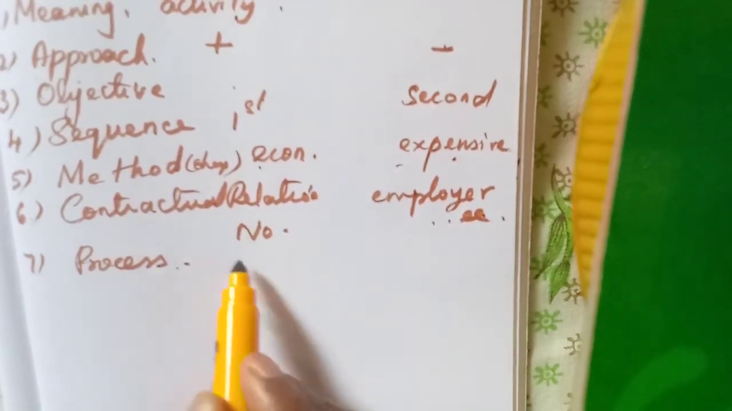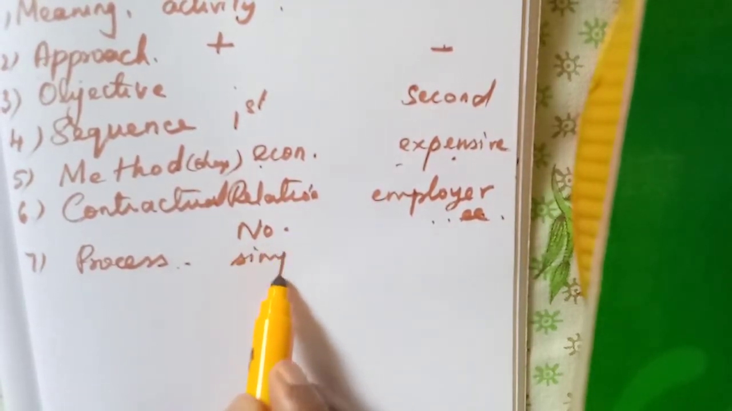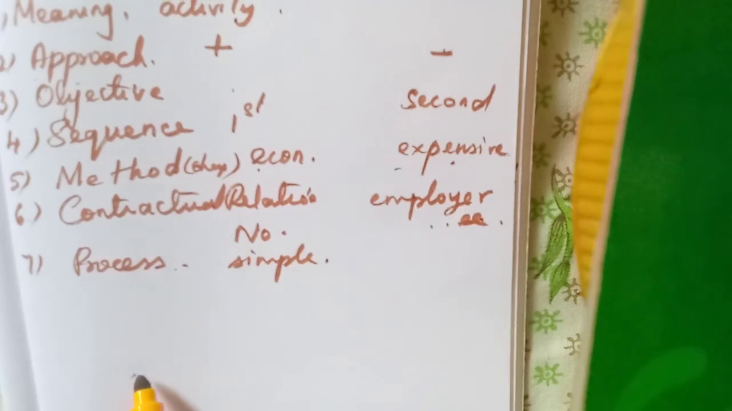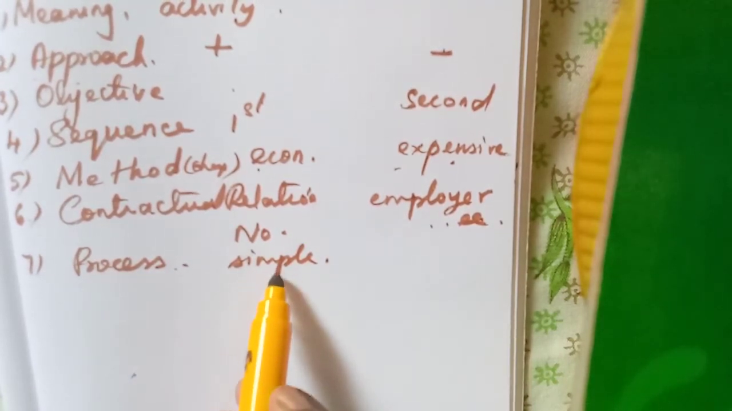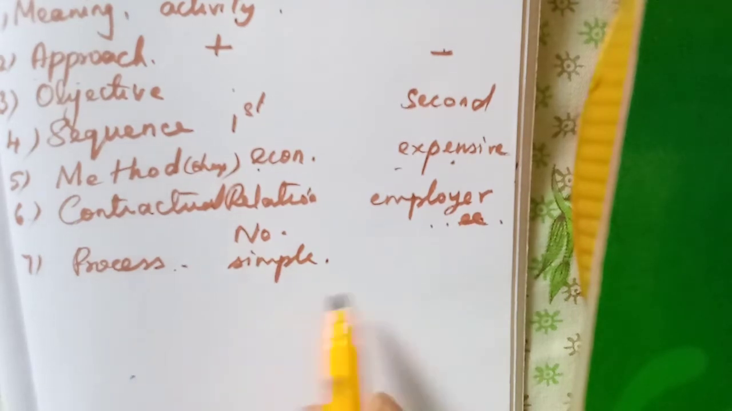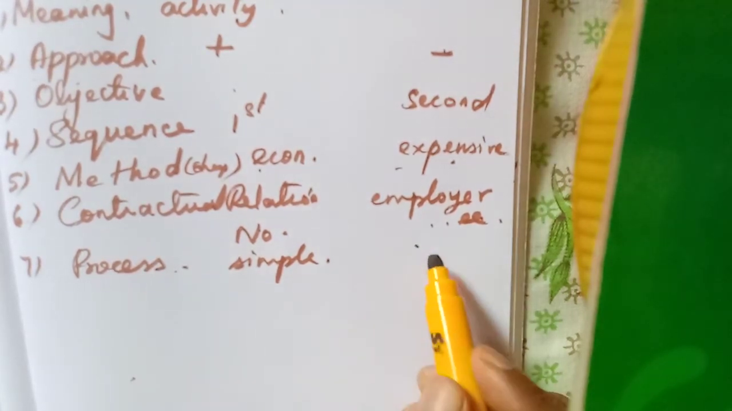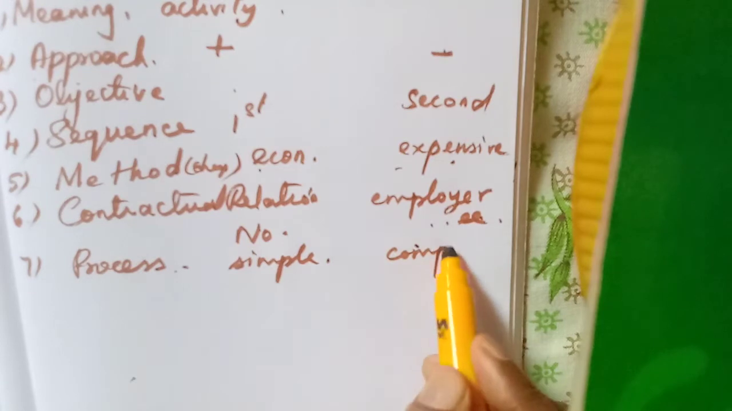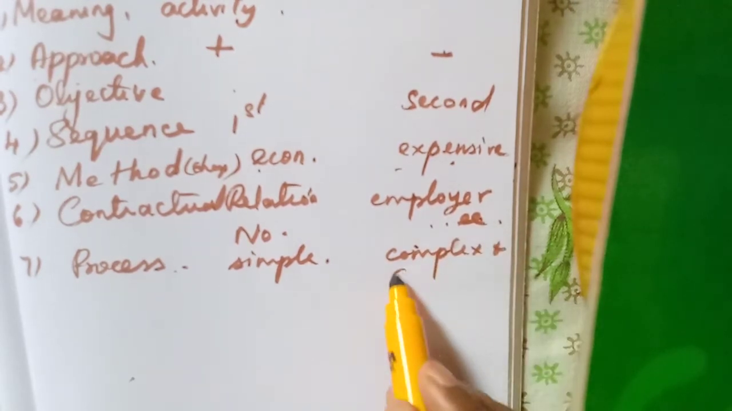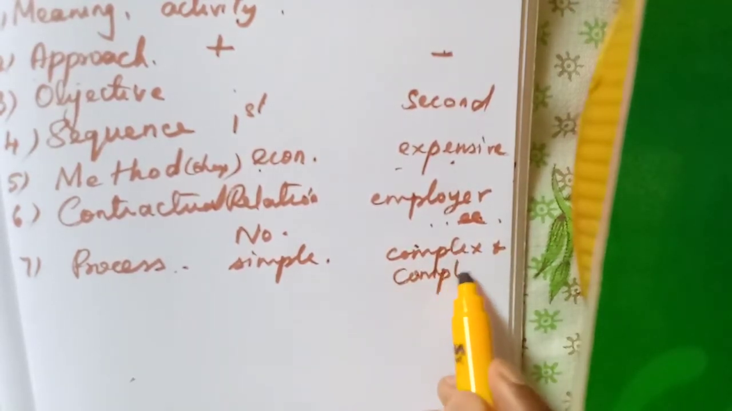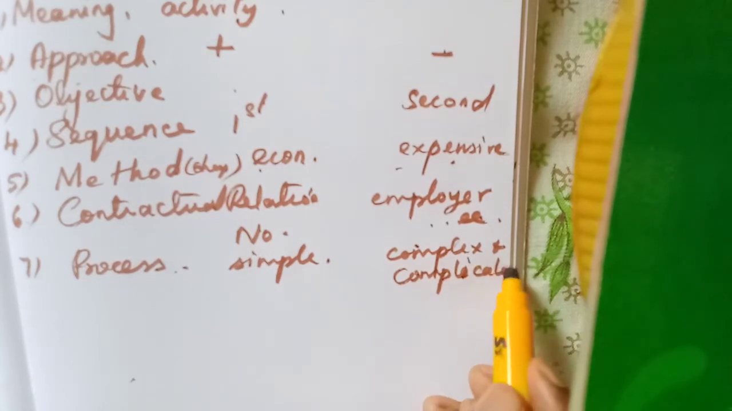Then the process. The recruitment process is very simple. The job is advertised in the newspaper and the candidates apply for the job. But the selection process is complex and complicated.